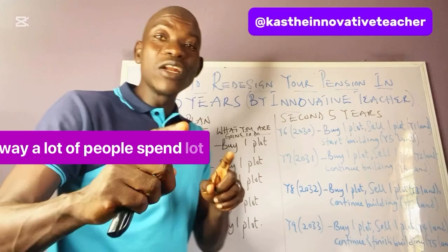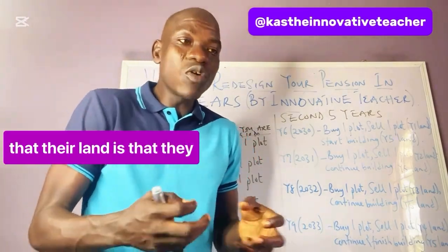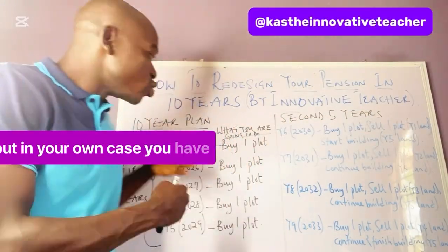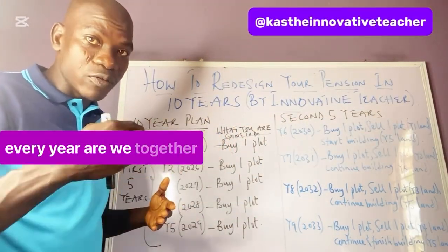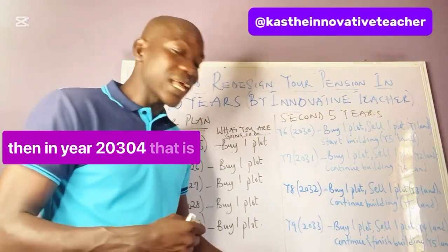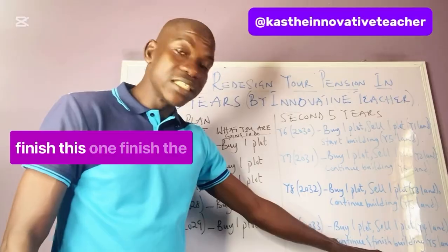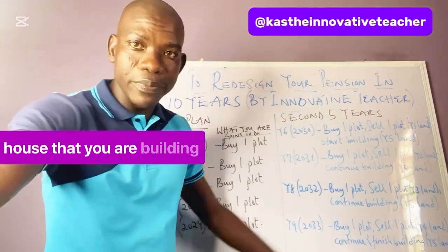The reason why a lot of people spend a lot of years to finish building their house is that they don't have resources that they can use to build it. But in your own case, you have land that you are selling every year. Are we together? Then in year 2034, that is the final year, you just buy one plot of land. You already finished the house that you are building.